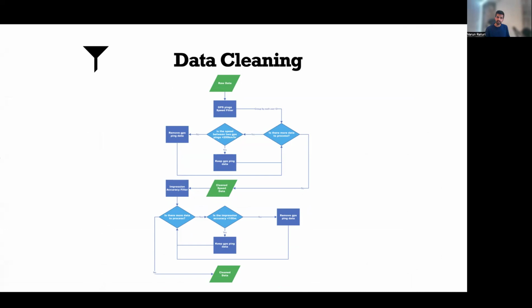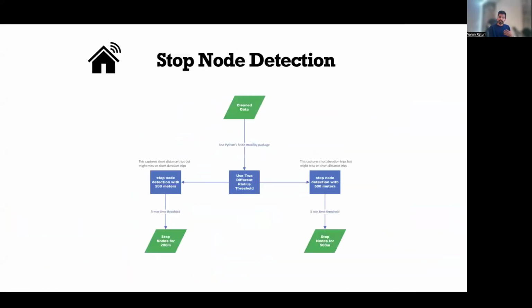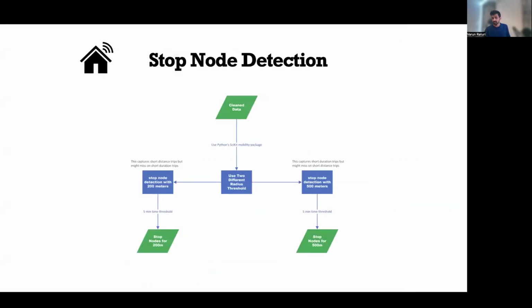Once we have cleaned for speed, we go for an accuracy filter, where wherever the GPS ping's accuracy is greater than 100 meters, we reject those GPS pings. And that's where finally we get a cleaned data set with GPS pings that are much more accurate. Once we have this clean data, the next step is to determine stay locations of these users, or stop